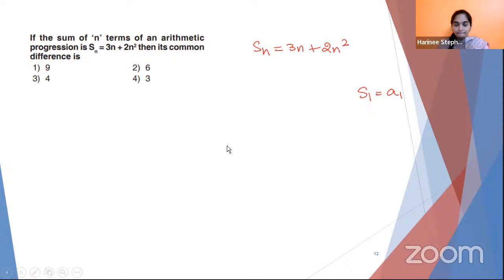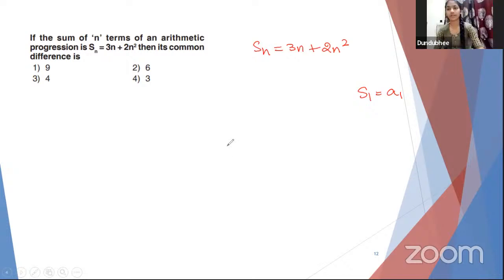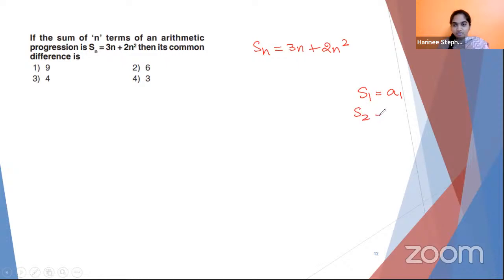Yes, Dundubi? S2 is A1 plus A2, right? You are right. Instead of A1, I can write S1. Do you all agree? So if I bring S1 to the other side, it just means S2 minus S1 is equal to A2. And this is the pattern it goes on. S3 minus S2 is A3. S4 minus S3 is A4 and so on. So we are going to find it in the same manner.